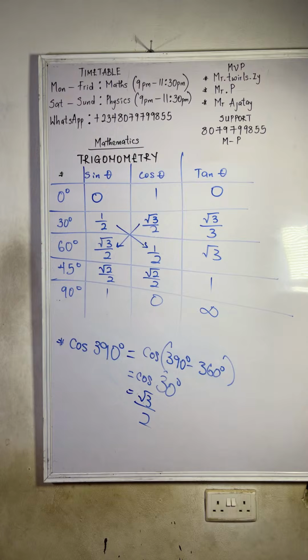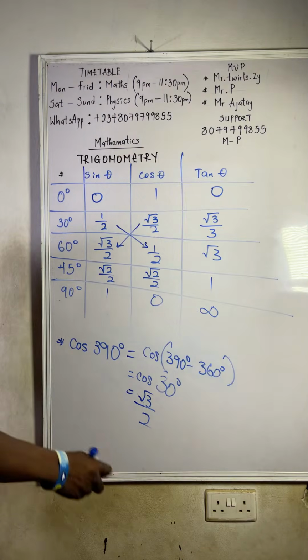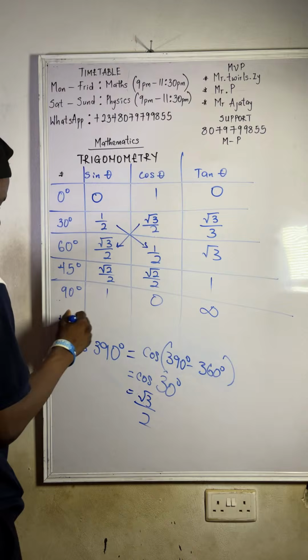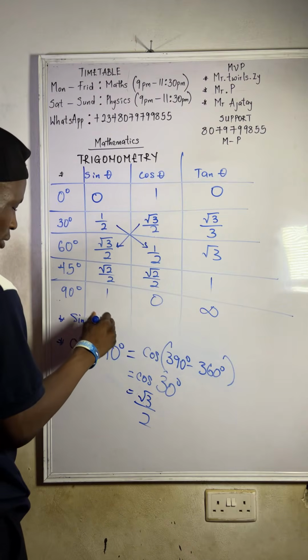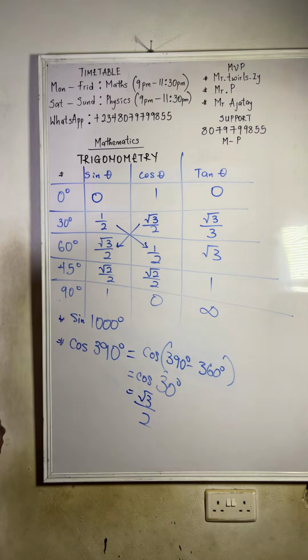Alright, let's pick one more. So let's say you have sine 1000 degrees. Looking at it, it is more than 360 already, right?